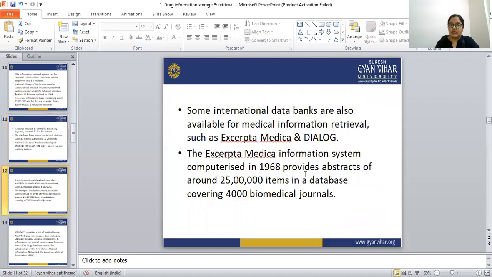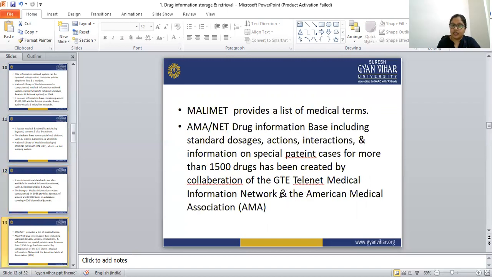Next database is Excerpta Medica and Dialog. Excerpta Medica is again a very big database, computerized in 1968, containing around 25 lakh items covering 4,000 biomedical journals. Next is Medlars-mate, which provides a list of all the medical terms. We can find all the medical terms there.